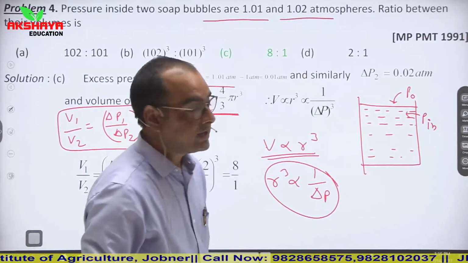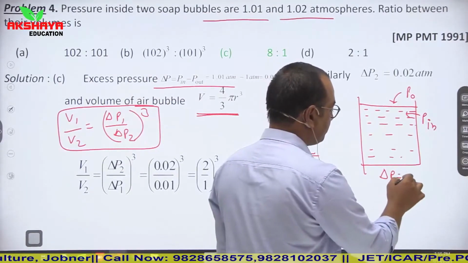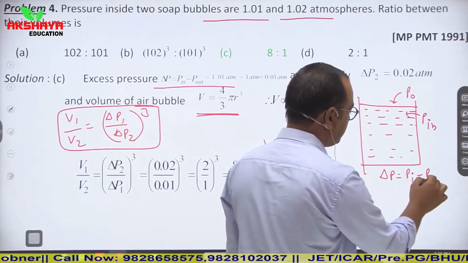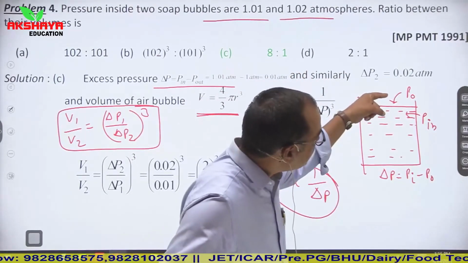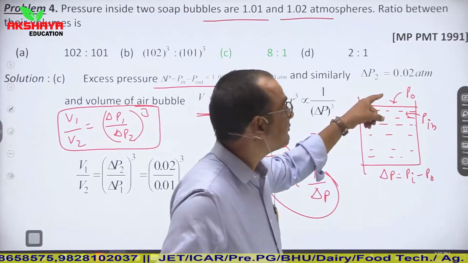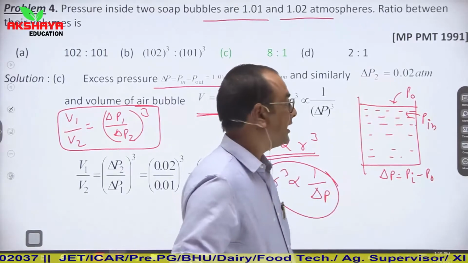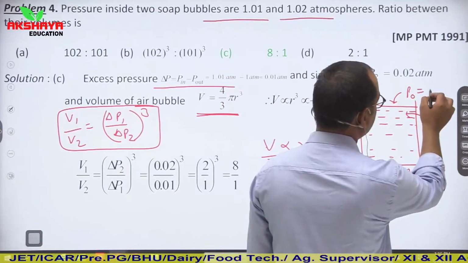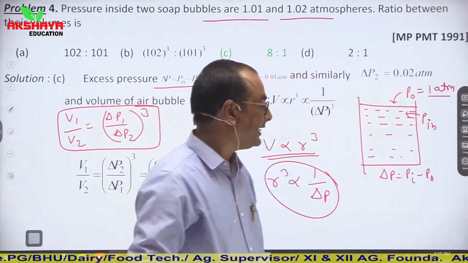So excess pressure is what? Del P is equal to P in minus P out. So outside this water surface or outside this liquid surface, it is in contact with atmosphere, and atmospheric pressure is 1 atm.